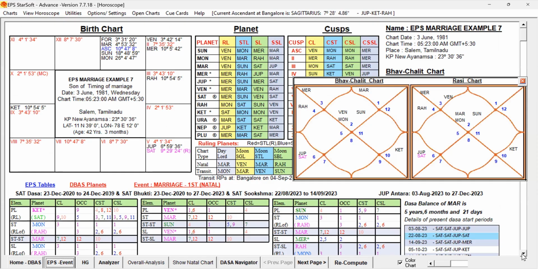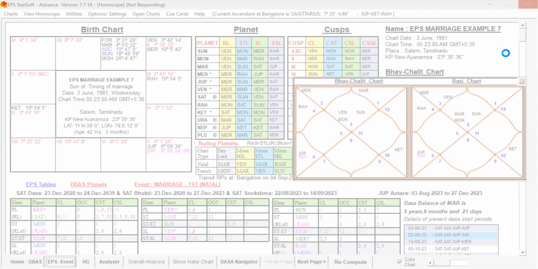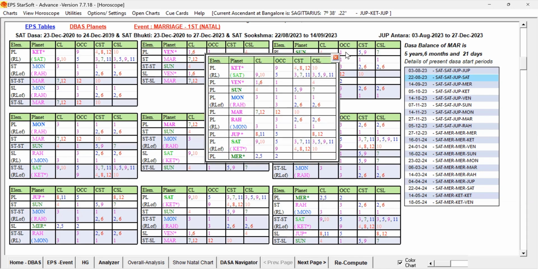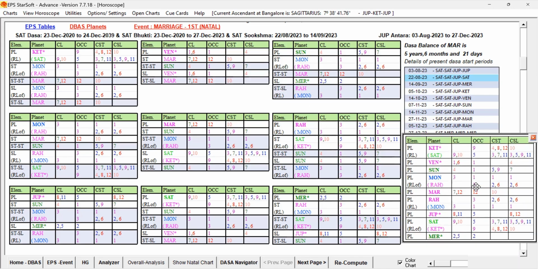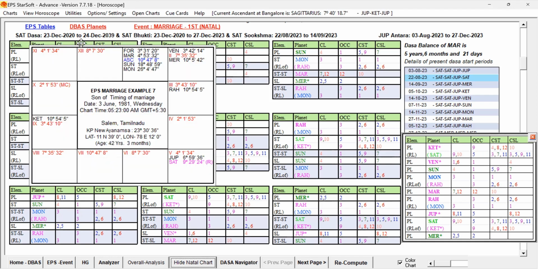Now we have come to the home page. In that, we have to open the significators. Just a minute, let me open the significators table. Let me keep it here. And let us check the destiny. The birth chart we can keep open also, if required.